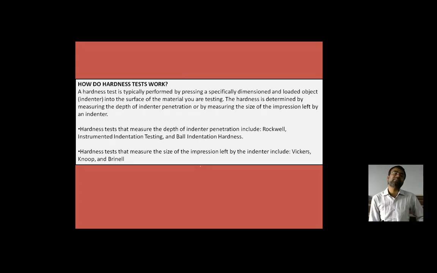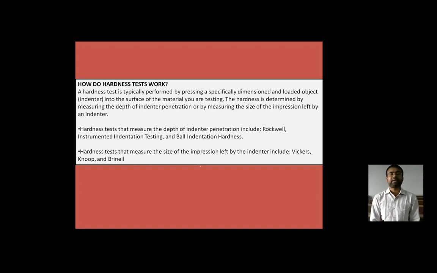So hardness tests that measure the depth of indenter penetration include Rockwell, instrumented indentation testing and ball indentation hardness. So they are categorized according to the thickness of the material.